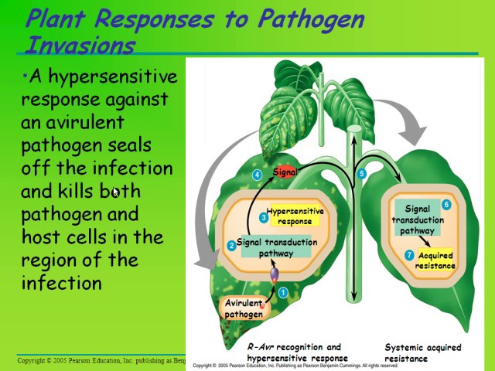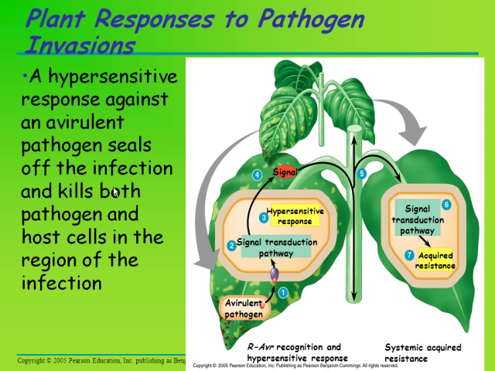So here, plant responses to pathogen invaders. Down here, virulent pathogen-specific resistance is based on the binding of molecules from the pathogen to receptors in plant cells. Then the identification in step 1 triggers a signal transduction pathway in number 2. In number 3, a hypersensitive response: the plant cells produce antimicrobial molecules, seal off infected areas by modifying their walls, and then destroy themselves.